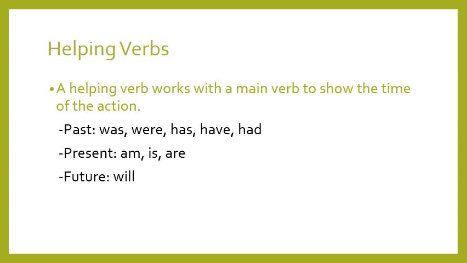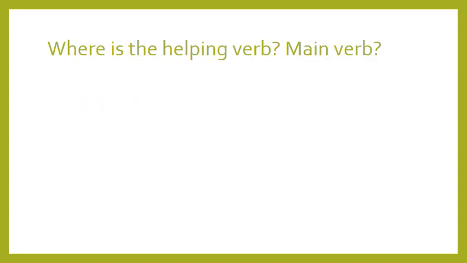So the helping verb is a helper. These are helping verbs like was, were, has, have, had, am, is, are, will, and more. We'll see. What is the helping verb? What is the main verb? Again, I repeat, when we have a helping verb, it should be followed by a main verb. I cannot have a helping verb without a main verb, but I can have a main verb without a helping verb. Here I'm going to display some examples. We're going to try to figure out where is the helping verb and where is the main verb.